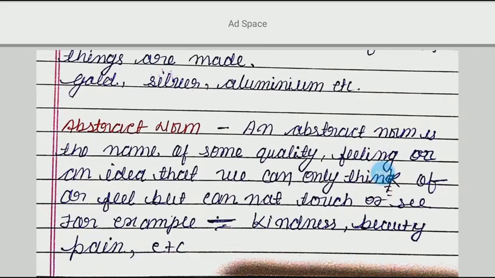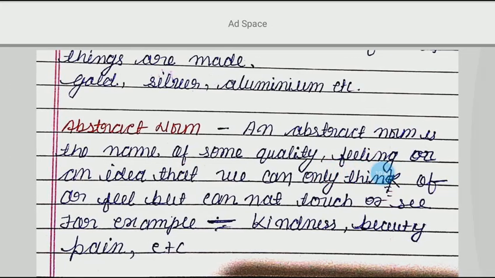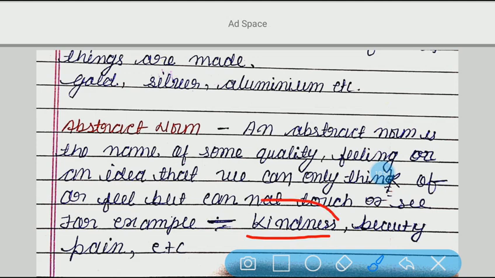Now come to the abstract noun. An abstract noun is the name of some quality, feeling, or idea that we can only think about, we can only feel, but we cannot touch. For example, kindness. It is an example of abstract noun. We can feel kindness, but we cannot touch kindness. We can only think about it. We can feel it. All right. So these are the examples of abstract noun.